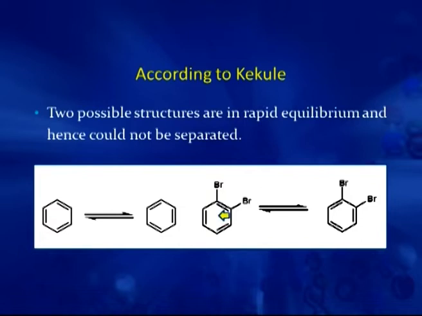Similarly with 1,2-dibromobenzene also, these 2 possible 1,2-dibromobenzenes are in rapid equilibrium with each other. So, that is why experimentally we obtain only 3 di-substituted products, not 4.